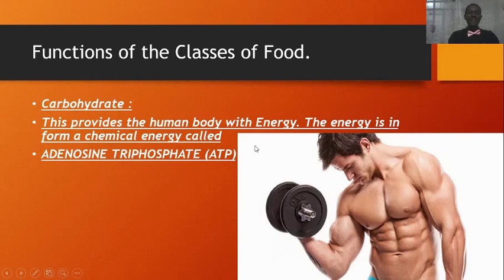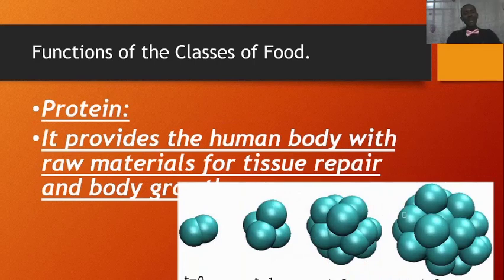Adenosine triphosphate. Every living organism makes use of this chemical energy, and it is provided from our carbohydrates. The next one we're going to look at is protein. What is the function of protein to the body? The protein provides the human body with raw materials for tissue repair and body growth.